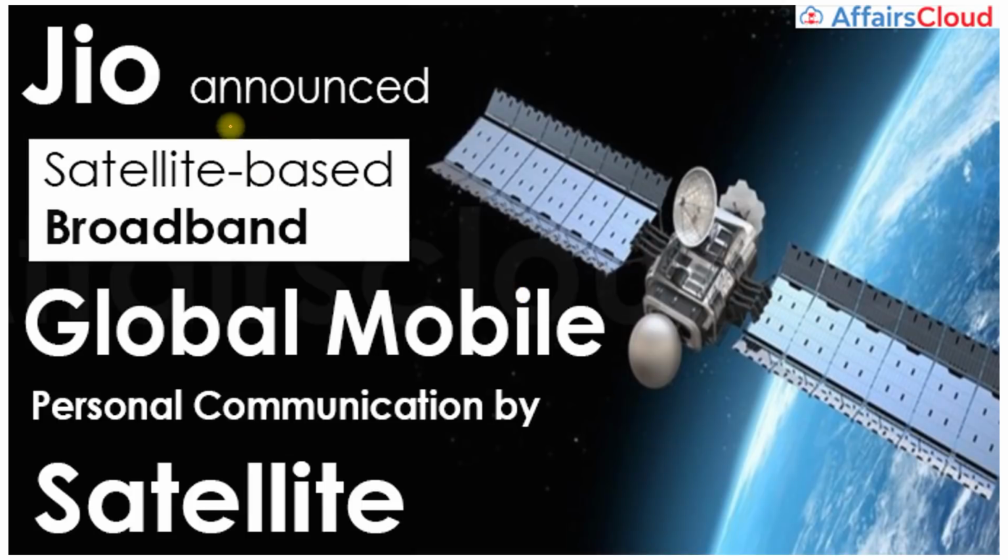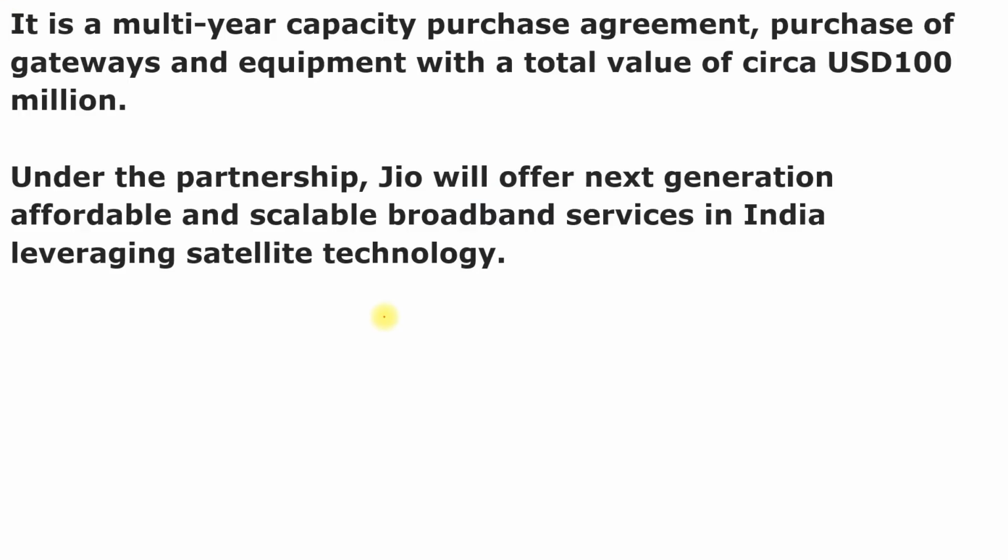So you can see here, Jio announced satellite-based broadband global mobile personal communication by satellite, and JPL will offer managed services and gateway infrastructure operation services to the joint venture to connect the remotest towns, villages, enterprises, and government establishments and other things. And it is a multi-year capacity purchase agreement, purchase of gateways and equipment with a total value of USD 100 million.